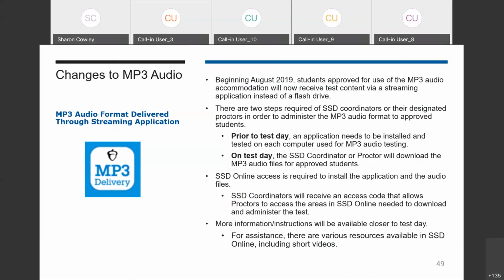Prior to test day, an application needs to be installed and tested on each computer that's used for MP3 audio testing, and the SSD coordinator needs to test the application. You can begin this step now. On test day, the SSD coordinator or proctor will download the MP3 audio files for approved students.